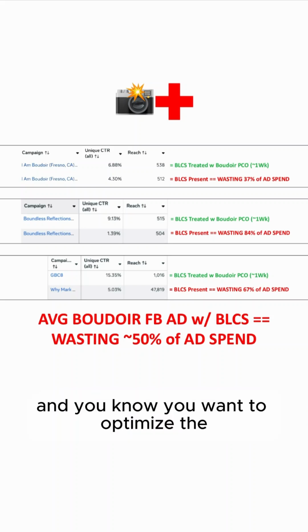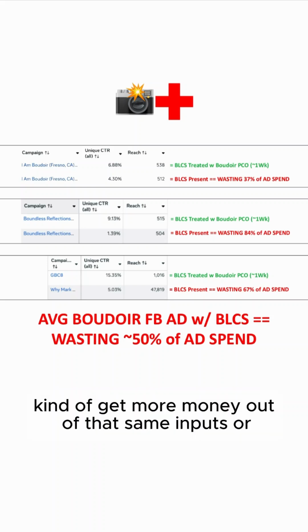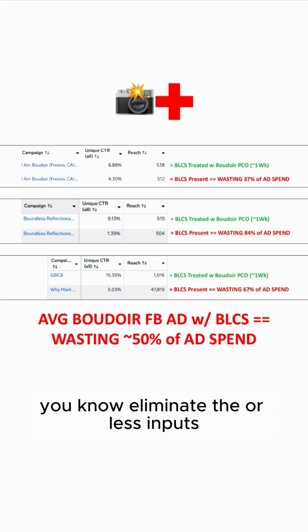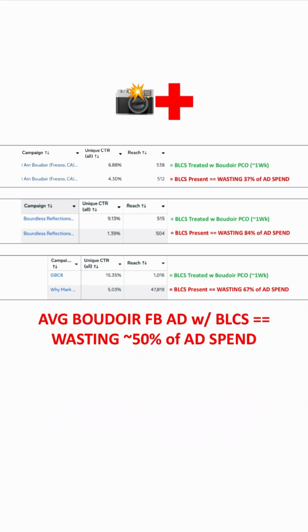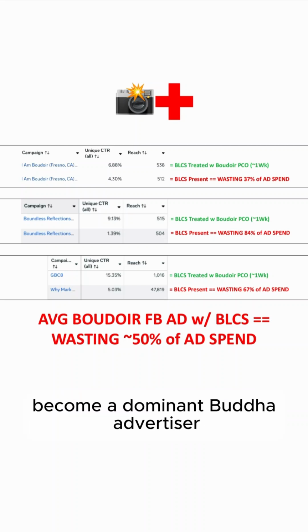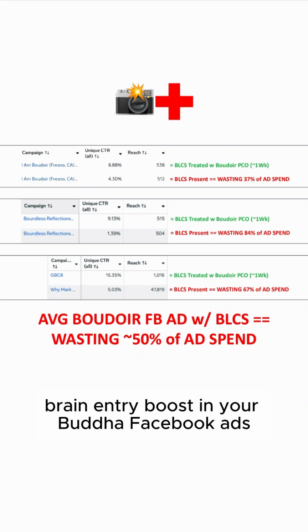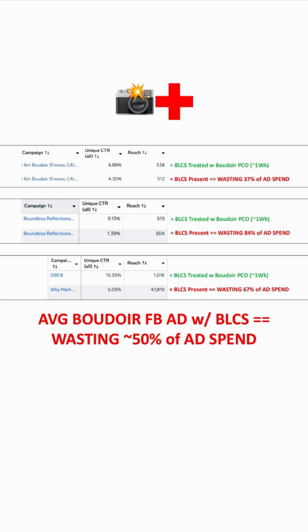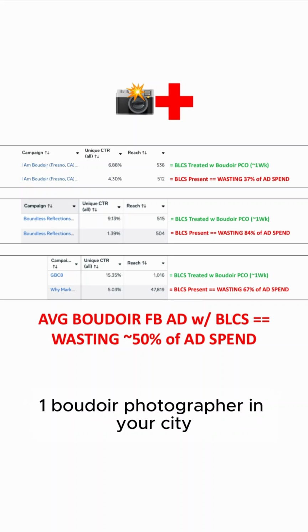And you want to optimize the Facebook ads part of your Boudoir business, get more money out of the same inputs, or less inputs but same output, optimize there. And you want to achieve pre-click alignment, PCA, become a dominant Boudoir advertiser, and have Boudoir brain entry boost in your Boudoir Facebook ads, because you need that on your way to become the number one Boudoir photographer in your city.